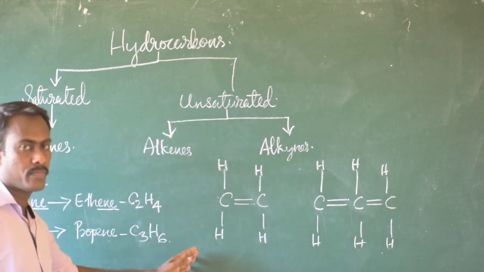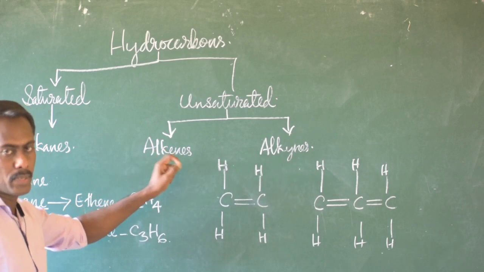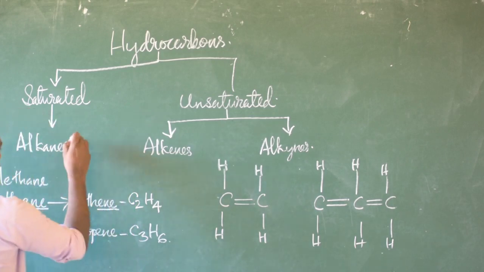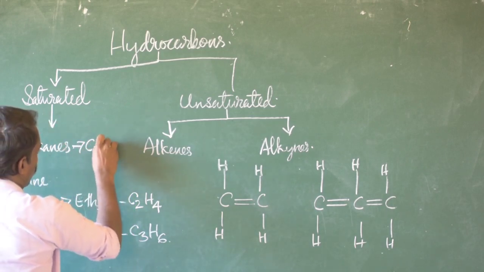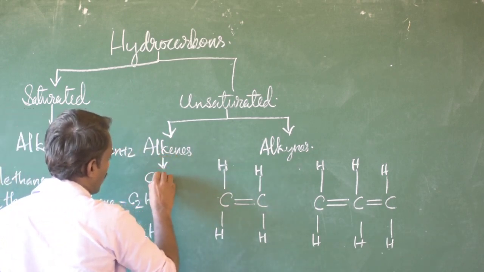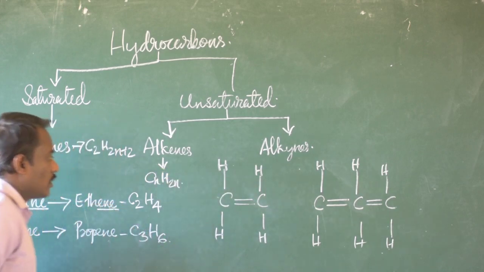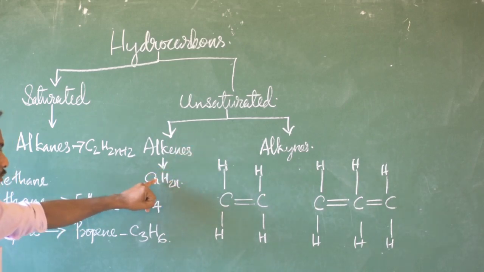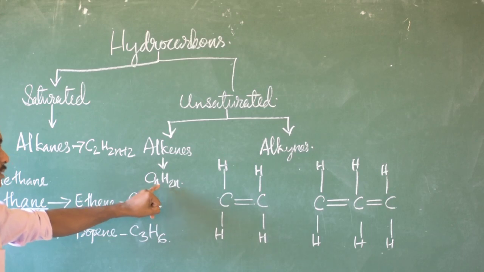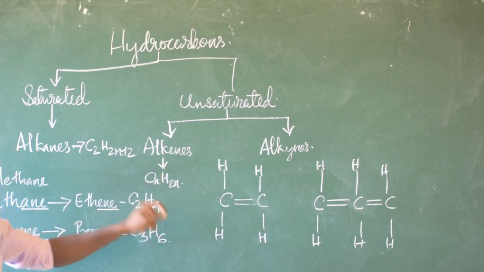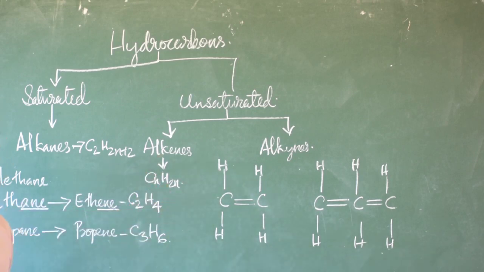The general formula for alkane is CnH2n+2, and for alkene it is CnH2n, where n is equal to 1, 2, 3, etc. If you want to find out the 50th member of the alkenes, substitute the value of n equal to 50, so that the molecular formula of the 50th member of alkenes can be obtained.